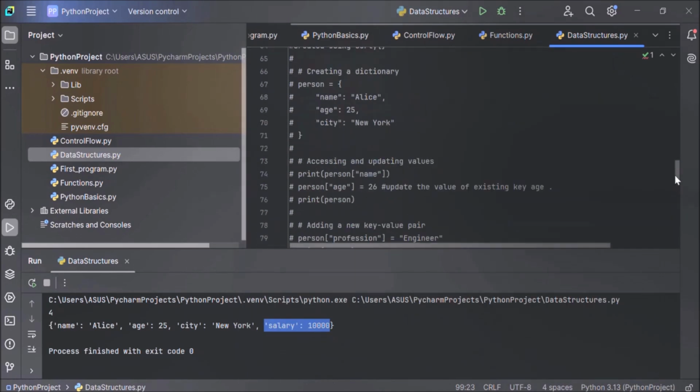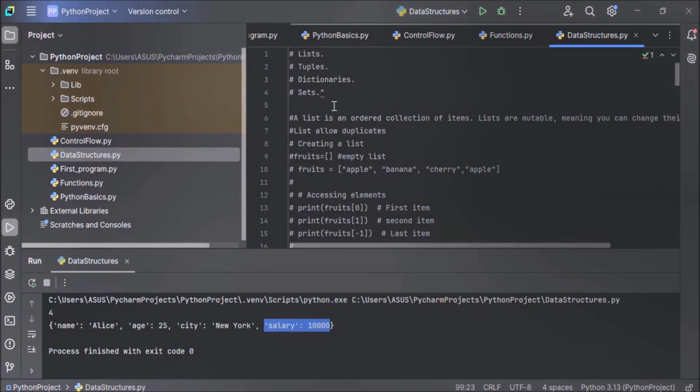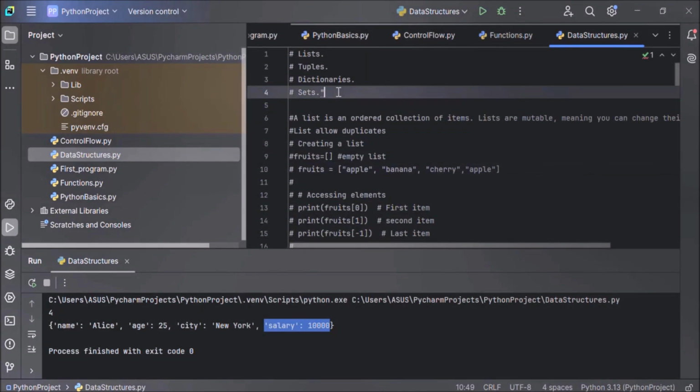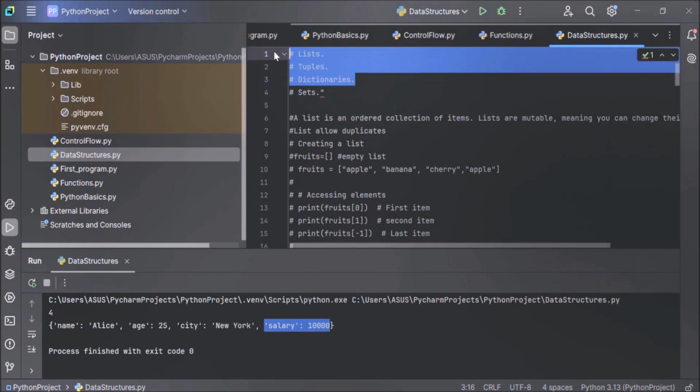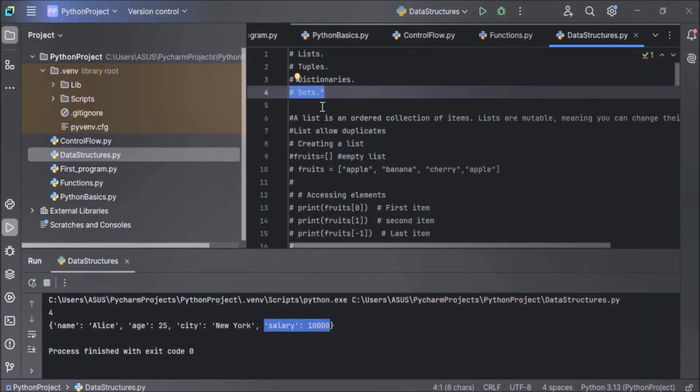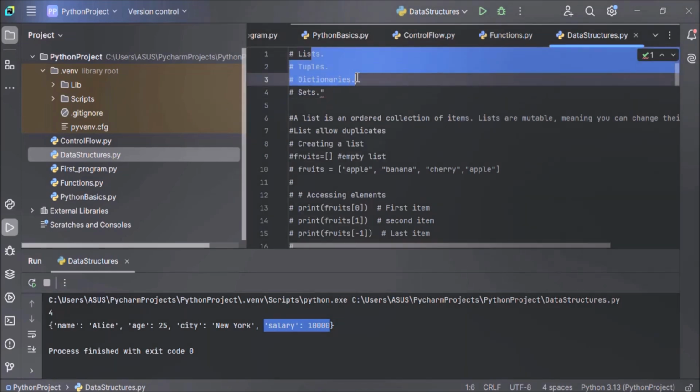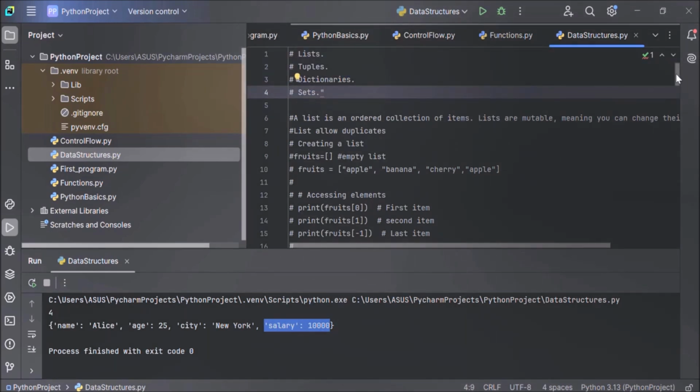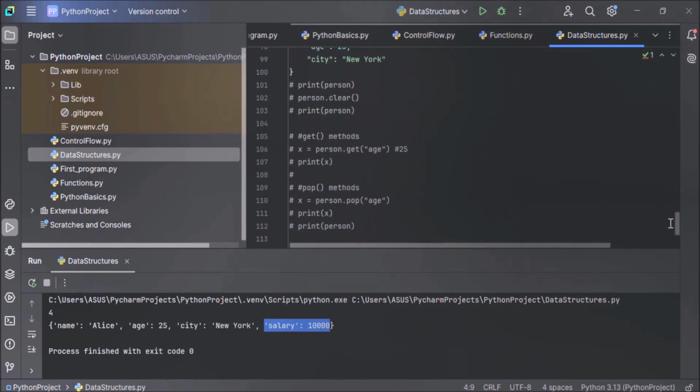Now let's move on to our next topic, that is sets. Sets are also used to store multiple items in a single variable. Set is one of the 4 built-in data types in Python used to store collections of data. The other 3 are list, tuple, and dictionary. So sets are also used to store multiple items in a single variable, just like lists, tuples, and dictionaries. Now let's understand sets with the help of an example.